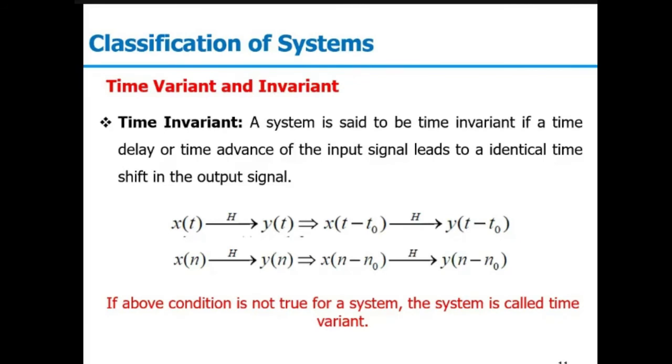We could have another scenario: if we start from place A at 9 a.m., we reach B by 10 a.m. But if we start 15 minutes late, at 9:15, because of heavy traffic we reach there by 10:30. In that case, your system is time variant because it is varying with time.